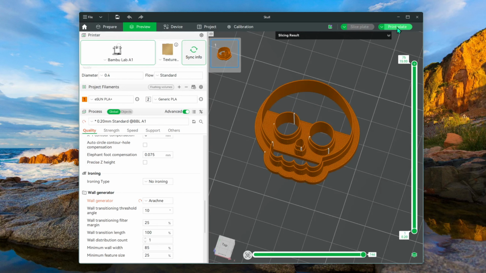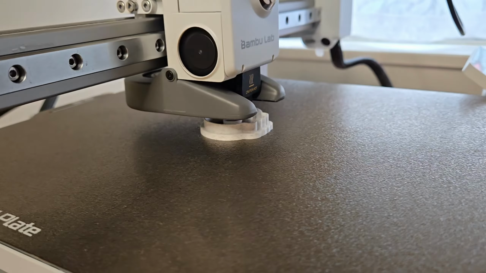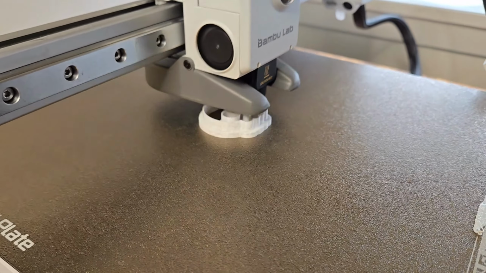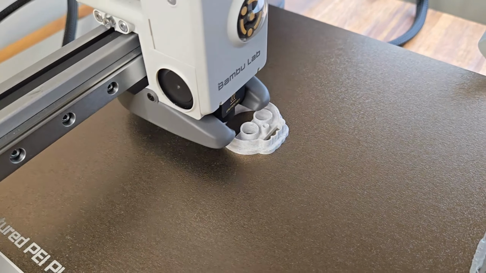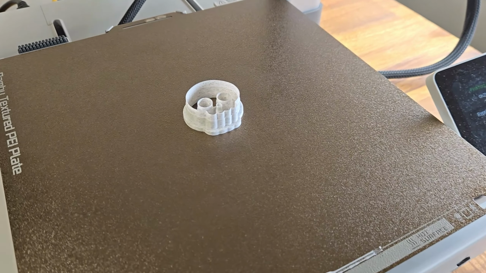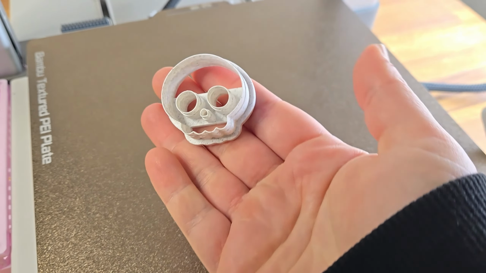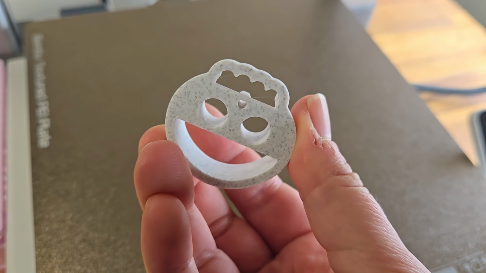When you're ready, click Print to start the 3D printing process. I'm using a Bamboo Lab A1 printer with Bamboo PLA marble filament. It prints smoothly and gives the cutter a clean marble-like finish. Once the print is finished, carefully remove the cutter from the printer. Look how great it printed. Every detail came out perfectly.